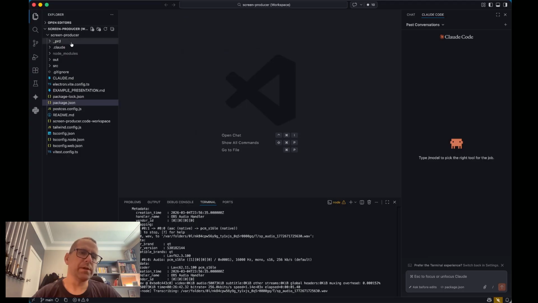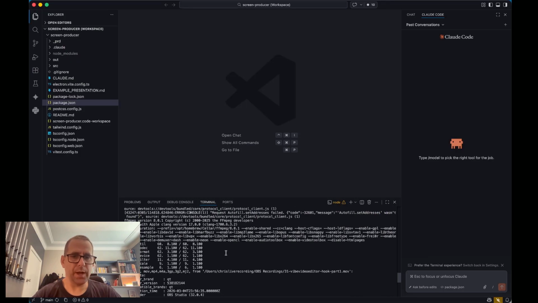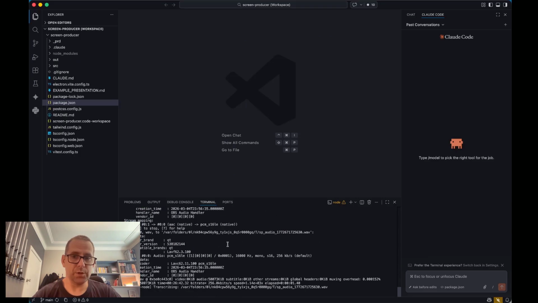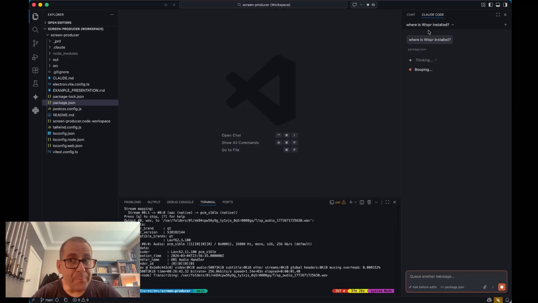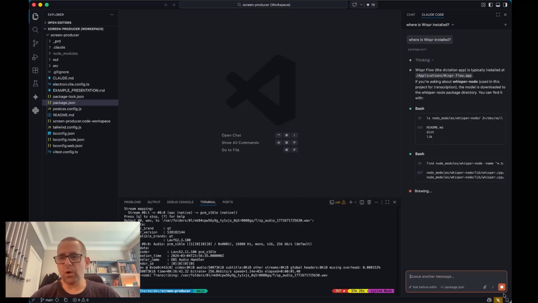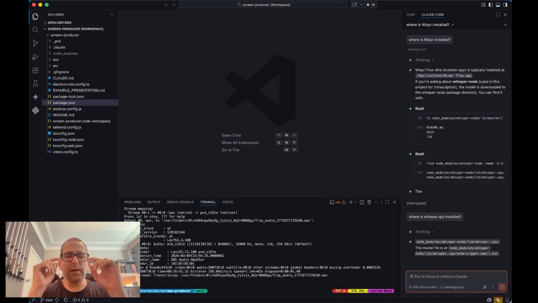I'm going to flip over to this. This is Screen Producer. This is another one of my apps. This uses Whisper. So where is Whisper installed? Well, I'll Claude Code that because I still have 2% usage. Wrong. Try again. So Whisper's the transcription app I use. That's what I'm pressing, so I can narrate the prompt I want.